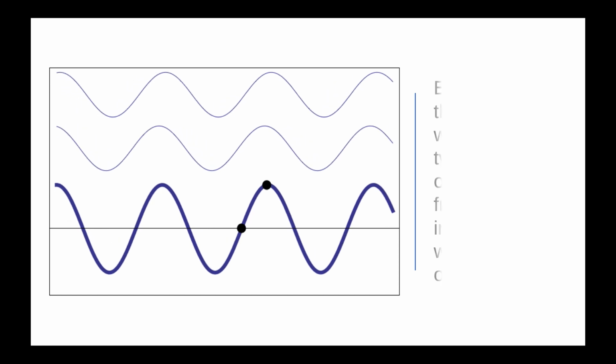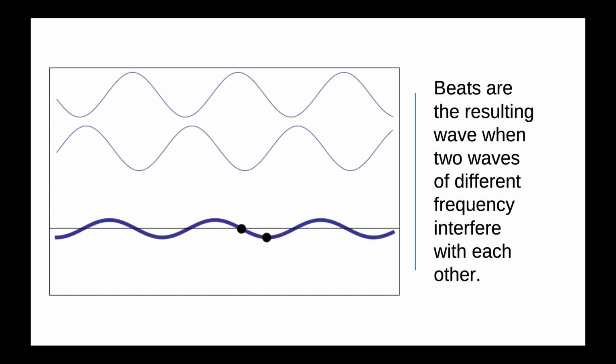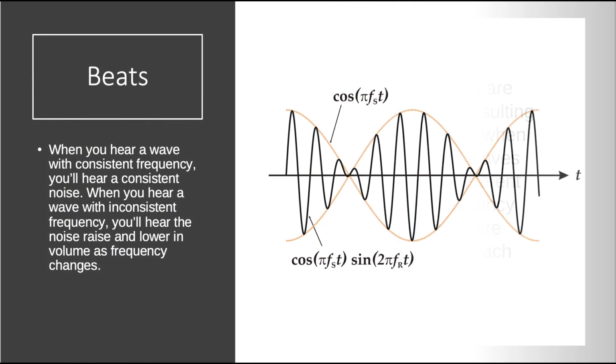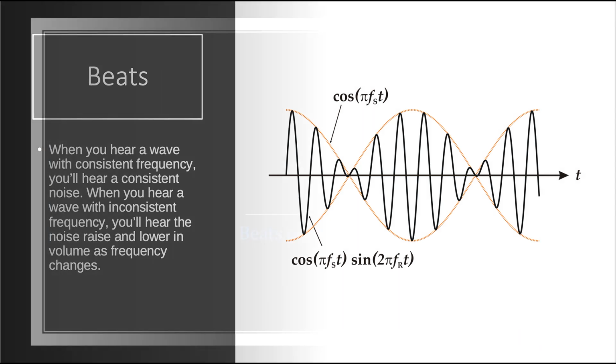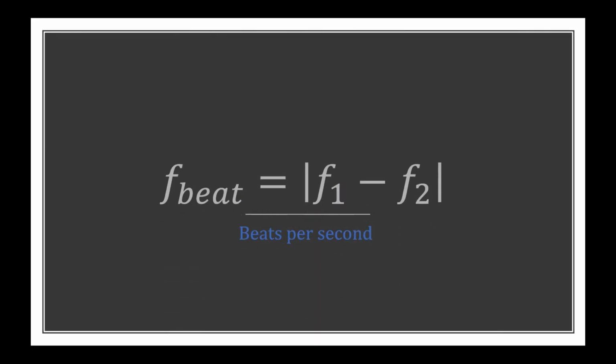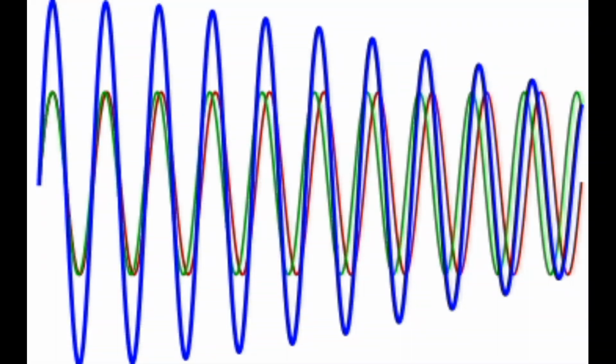Beats are the resulting wave when 2 waves of different frequencies interfere with each other. When you hear a wave with consistent frequency, you'll hear consistent noise. When you hear a wave with inconsistency, you'll hear the noise rise and fall in volume as the frequency changes. One way to calculate at what rate the noise will change volume is to find the beats per second. This can be done by subtracting the wave with the lower frequency from the wave with the higher frequency. The resulting number is how many beats per second you will hear.